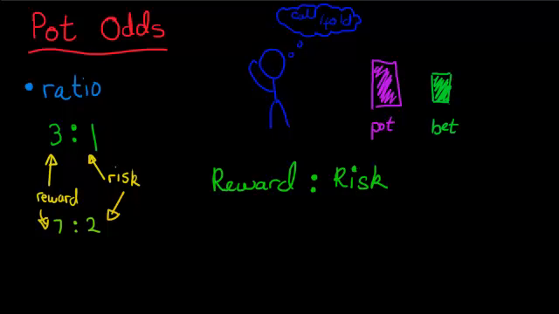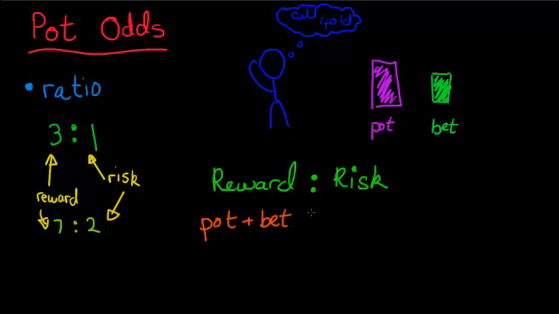We've talked about horse races or bookies or whatever. Now suppose you're on the river, you are this blue chap, and someone's made a bet, and you're deciding whether you should call or not. If you win the hand, you can win the pot, plus your opponent's bet. Hopefully that makes intuitive sense to you. We'll write that down as our reward then: pot plus bet. So you can win this little stack here, and this little stack here, if you call and you have the winning hand.